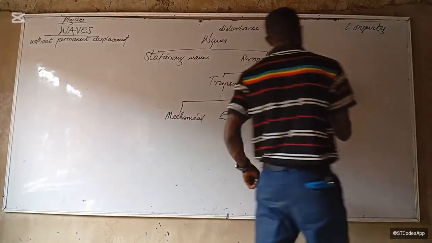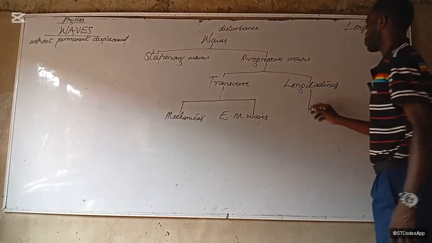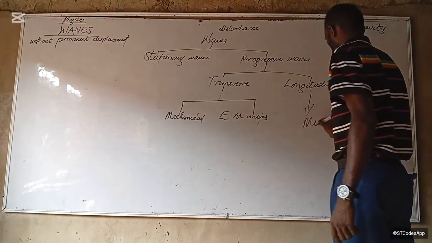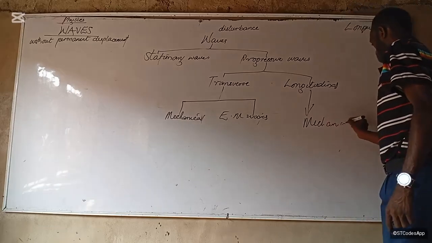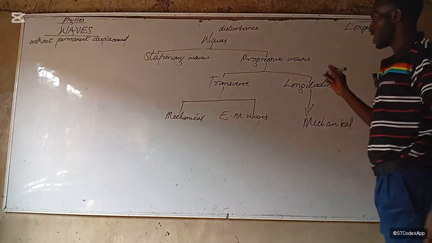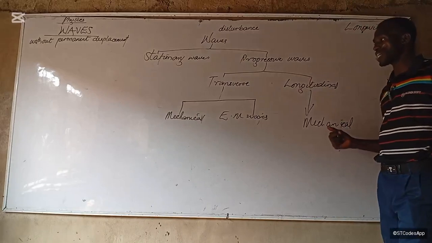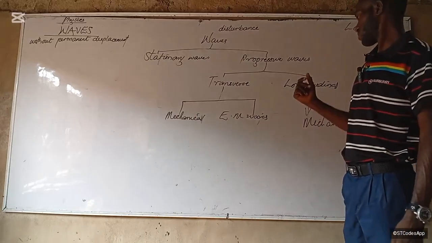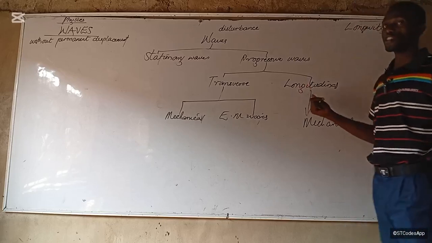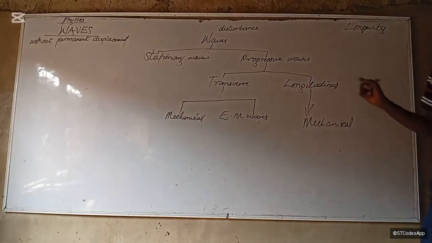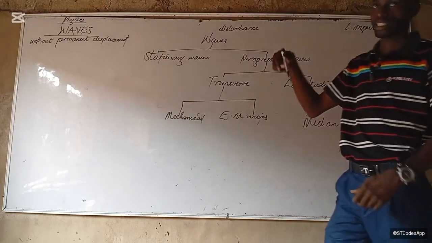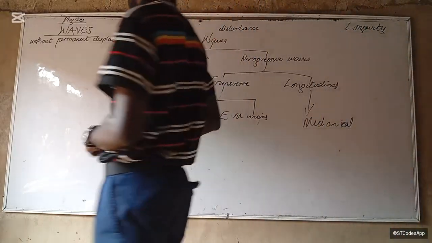Electromagnetic waves. Our longitudinal waves are divided into only mechanical. So a longitudinal wave can only be mechanical, never electromagnetic. Is that okay? So let's describe each type.